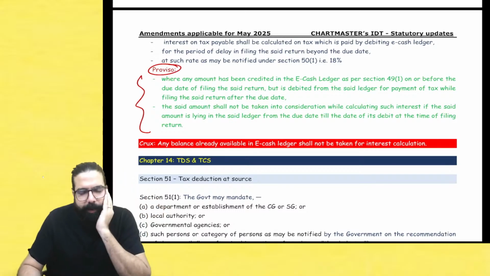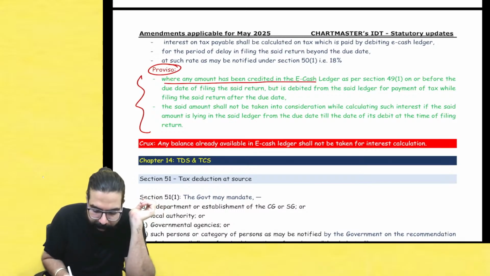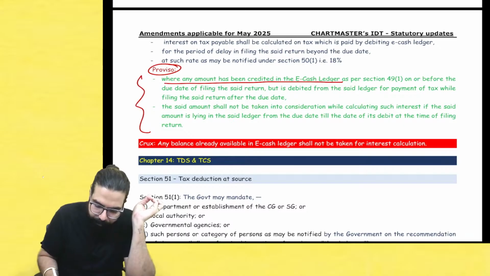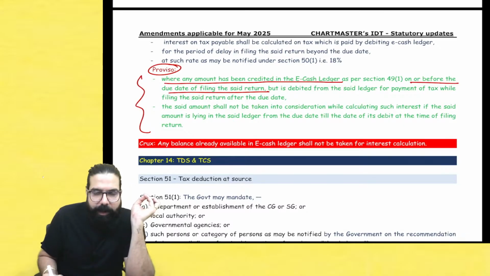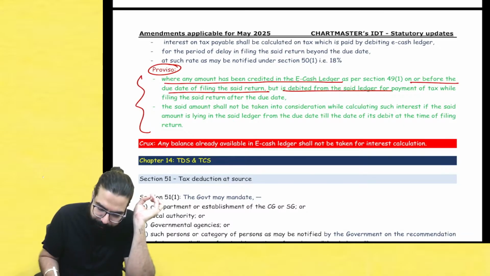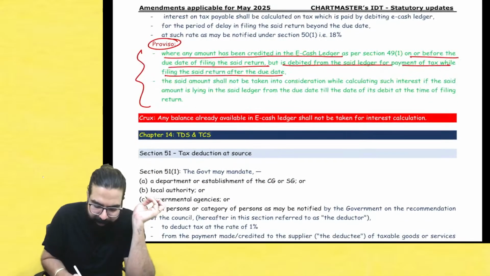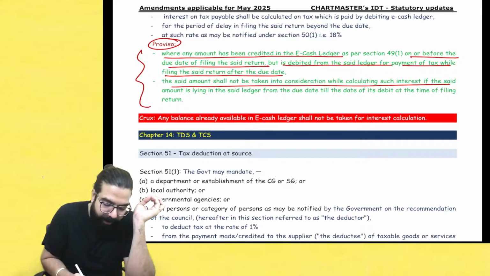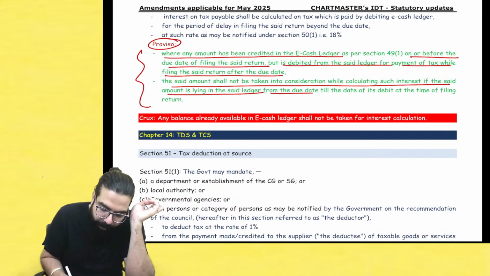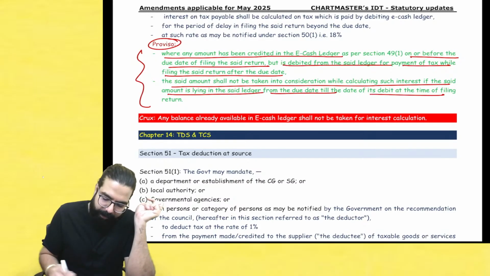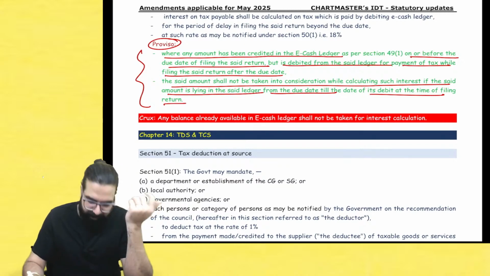Sir, what does this proviso say? Where any amount has been credited in the e-cash ledger on or before the due date of filing the return but is debited from the e-cash ledger for payment while filing the return after the due date, the said amount shall not be taken into consideration if the said amount is lying in the e-cash ledger from the due date till the date of debit. Sir, what do you mean by this?